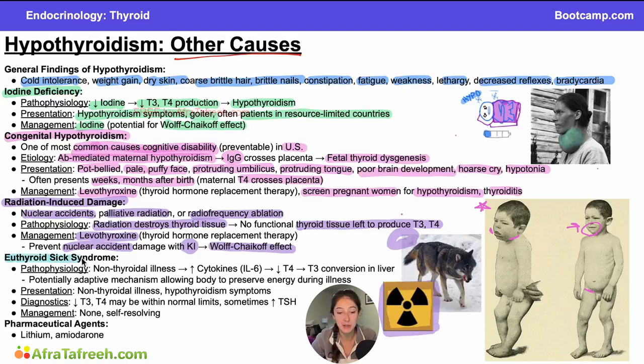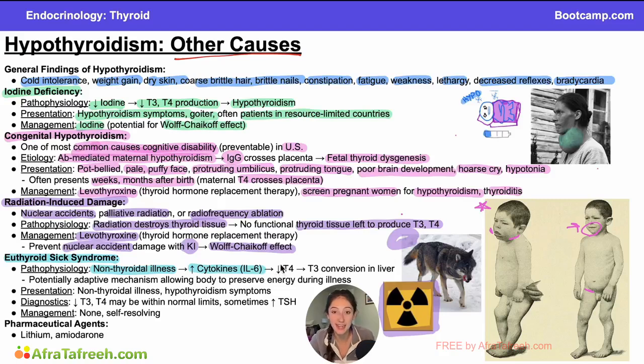Next, I want to talk about euthyroid sick syndrome. Euthyroid sick syndrome is usually caused by a non-thyroidal illness. So if a patient has an infection or a patient is hospitalized for another illness, this is usually when you'll see euthyroid sick syndrome. Because we have this non-thyroidal illness, we are going to have this inflammatory state in our patient, which will lead to increased cytokines, most notably IL-6.